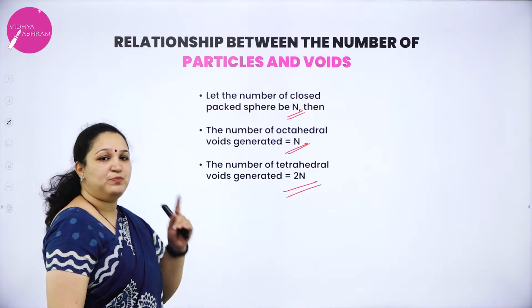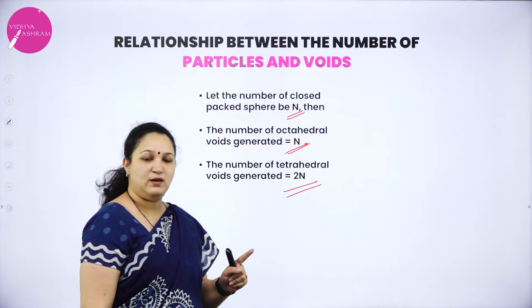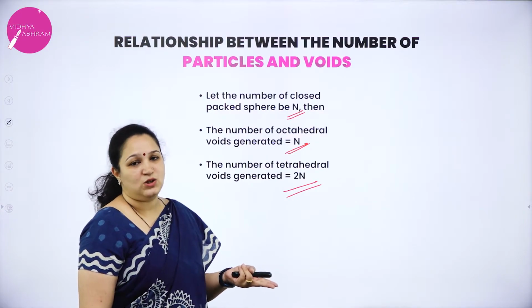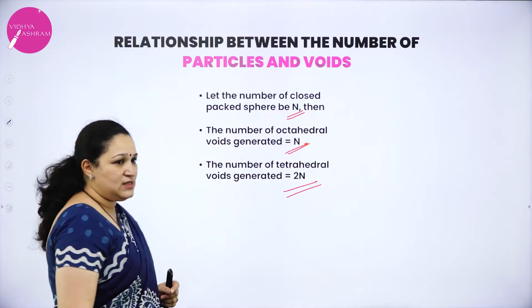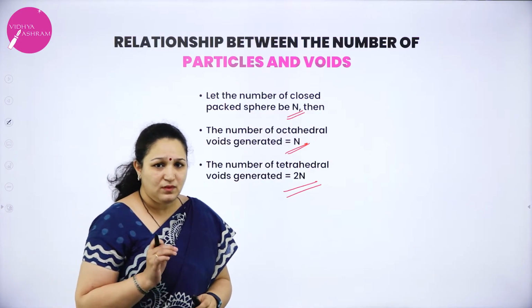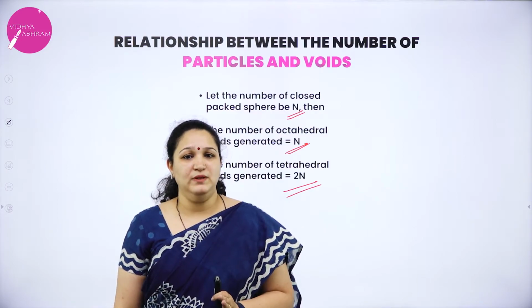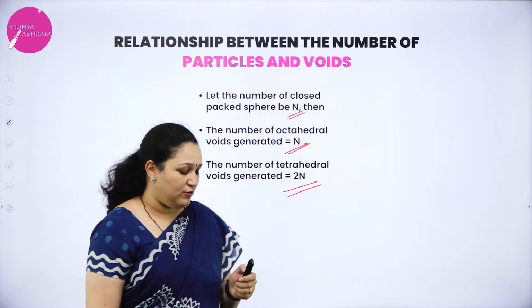So if there is 1 particle, then the number of octahedral voids will be 1. But the number of tetrahedral voids will be 2 into 1, that is 2. I hope you have understood. Now, based on this, we'll have to learn some of the problems. I'll give you an example of 2 problems, how to solve. Okay. So, the first problem,